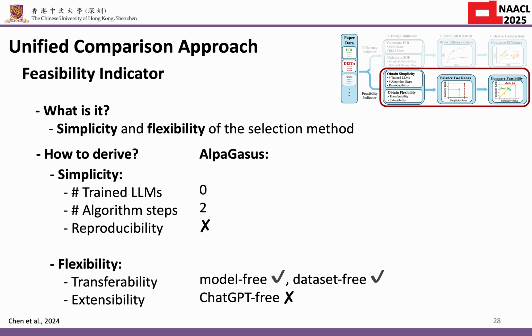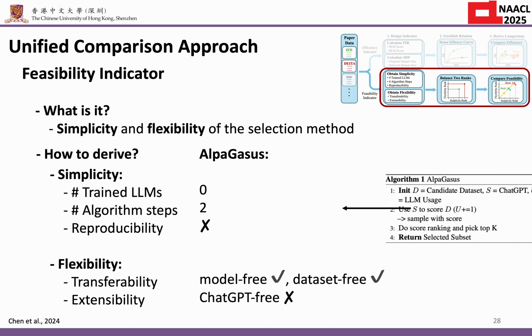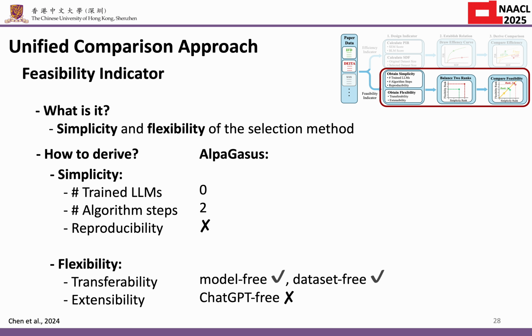Let's take uppercases as an example again. Uppercases trained 0 LLM for selection because it relies on ChatGPT for quality annotation. And it has 2 algorithm steps according to our way of counting the steps, and it's not open source by the authors, so it's not reproducible. In terms of flexibility, you can change ChatGPT to any other models and change the datasets. It will not require extra retraining or cause a decrease in efficiency. And finally, it's not GPT-free, so it's not extensible.